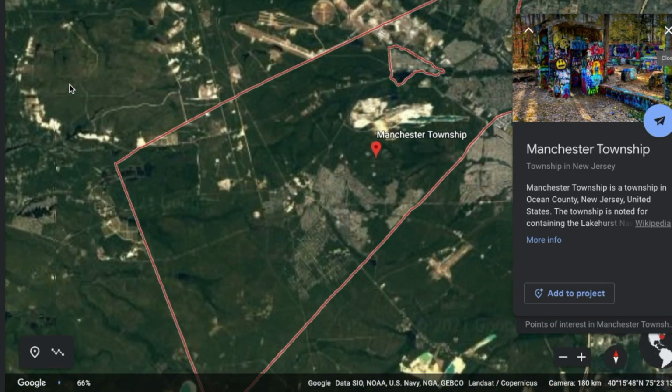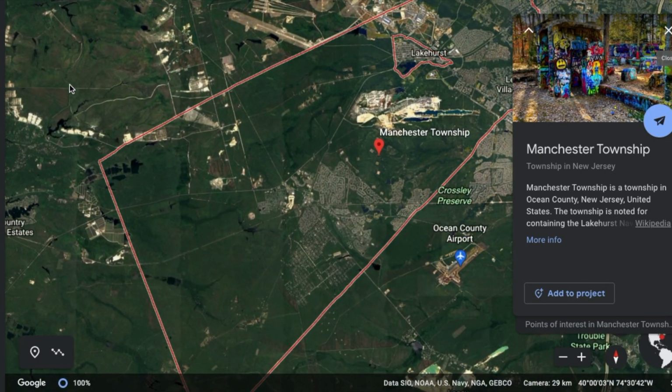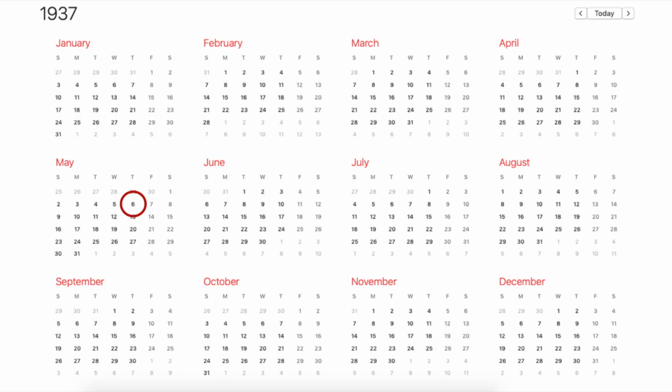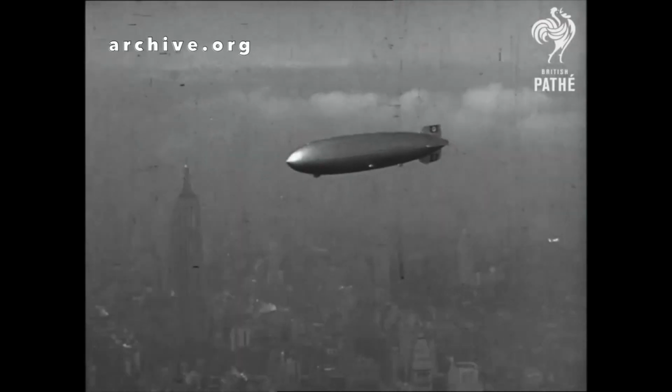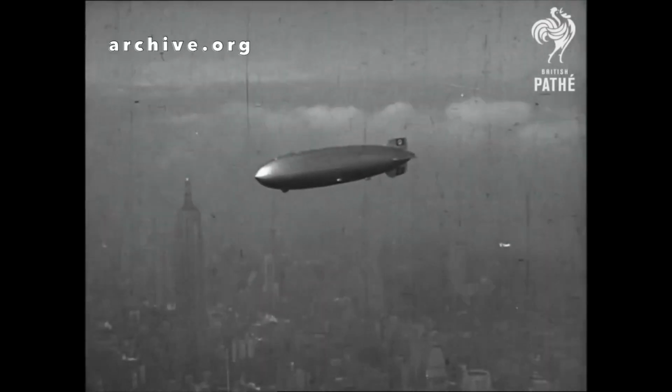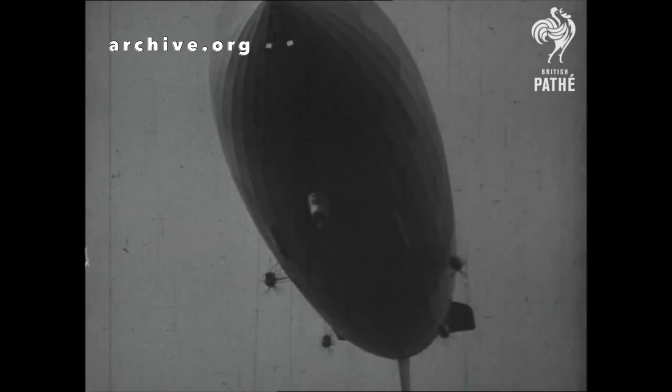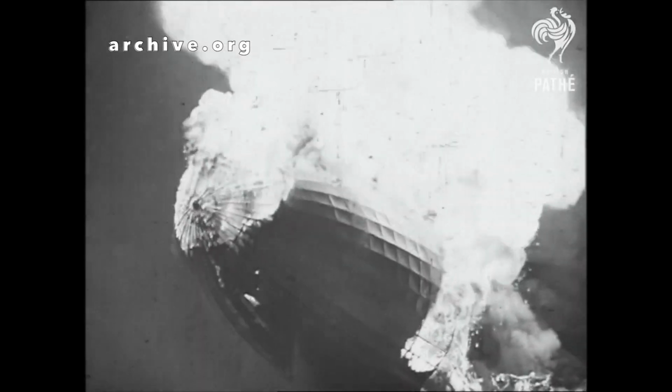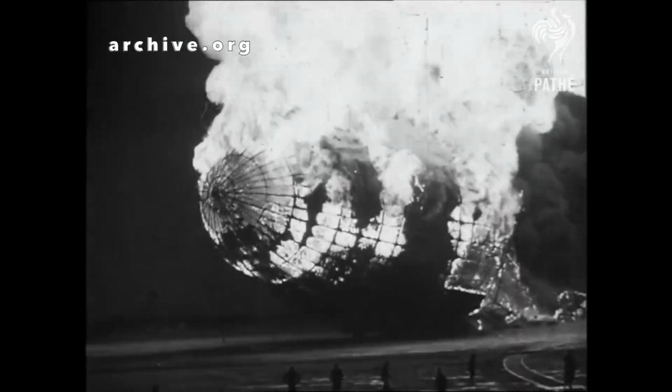We are in the state of New Jersey in the United States, and we are back in time on May 6 in 1937. On that day, a German passenger airship LZ 129 Hindenburg caught fire during an attempt to dock at the Naval Air Station Lakehurst. The Hindenburg was destroyed in a matter of about 32 seconds. It was later determined that the fire was likely due to a spark that ignited leaking hydrogen, a gas the Hindenburg used for floating in the air.